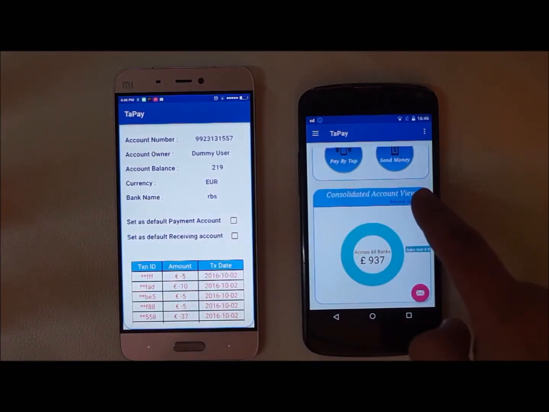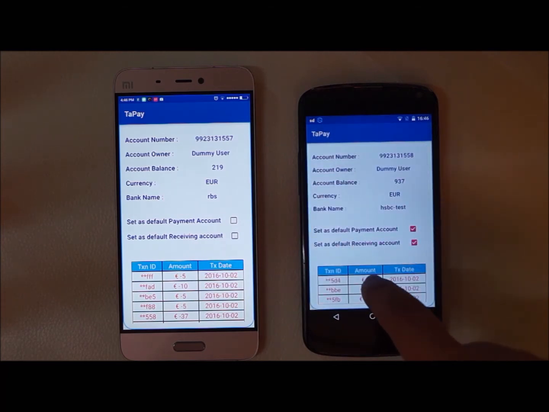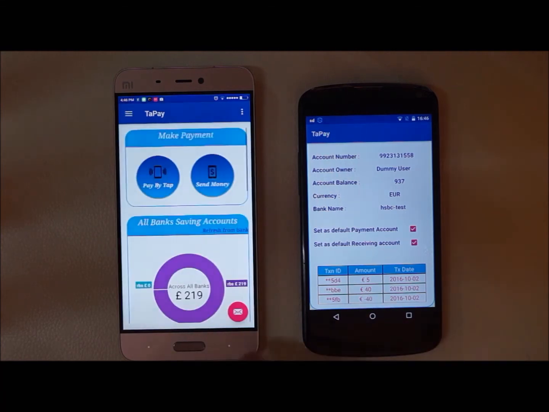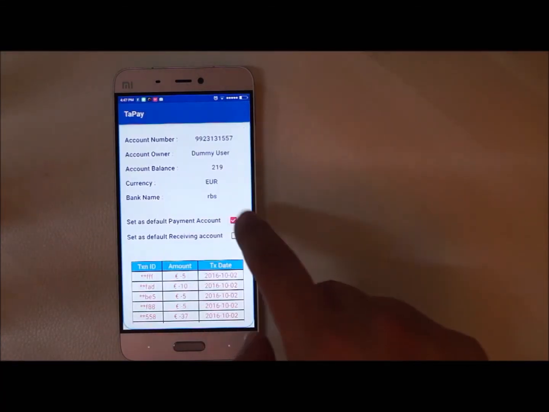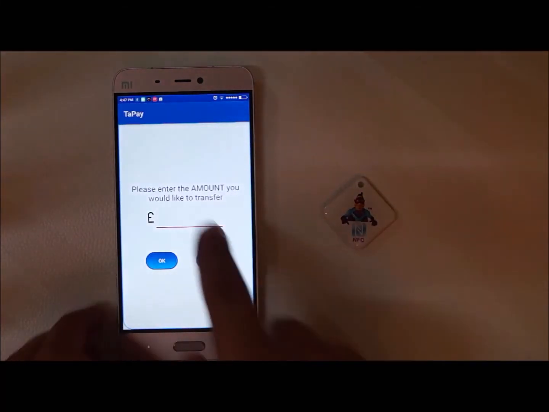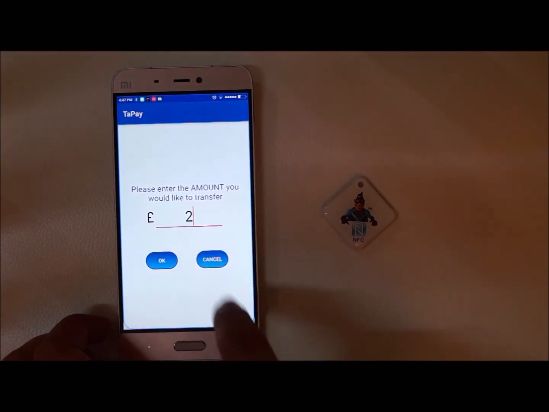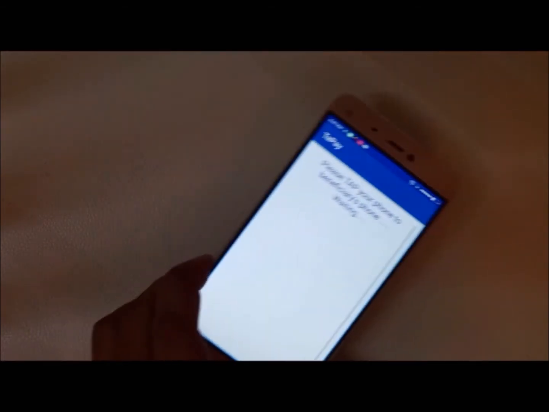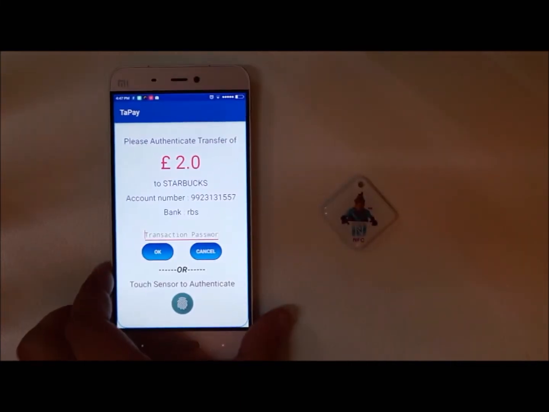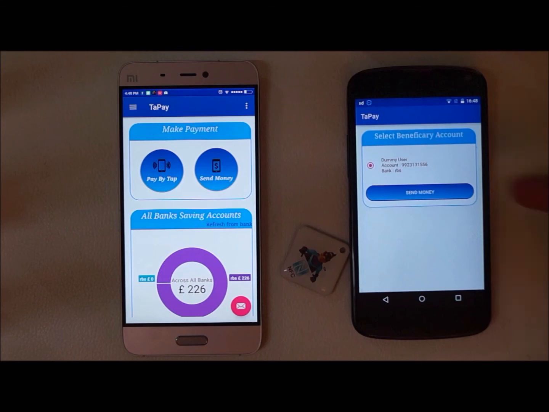No POS machines, no additional hardware cost. This is a technology which will soon be available to every smartphone owner. And well, for those merchants too who do not want to use their personal phones for this. If a merchant doesn't want to use a smartphone, all they need is a 50 pence NFC sticker pasted on their billing counter and they are ready to accept payment using this technology without changing or adding anything to their existing setup. The app also provides the conventional way of transaction to send money to added beneficiaries.